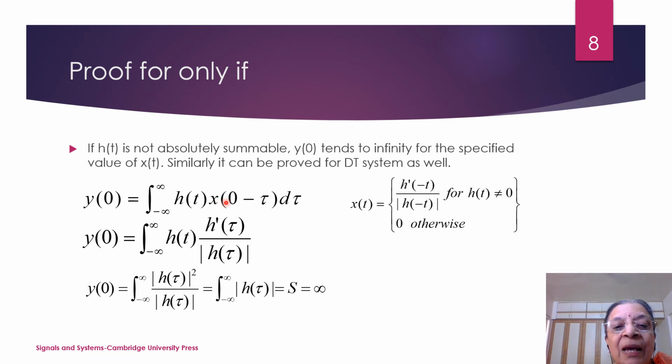In this case, for x(−τ), I am putting this particular value of x(t), so what is this? h*(τ) upon |h(τ)|. Now h(τ) into h*(τ) is nothing but |h(τ)|², so |h(τ)|² divided by |h(τ)|, which is equal to the integral from minus infinity to infinity of |h(τ)|.